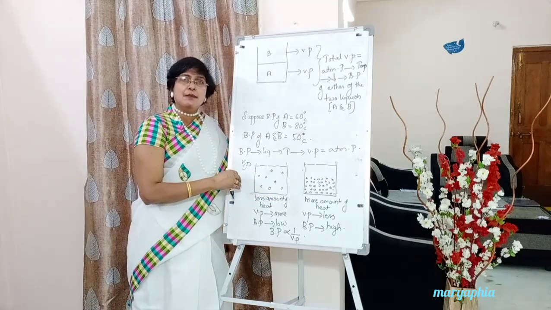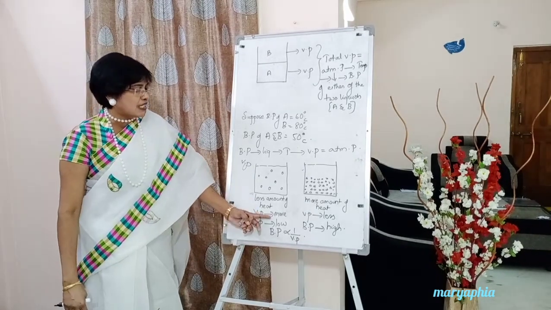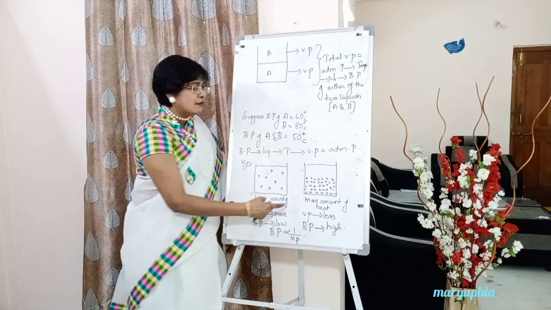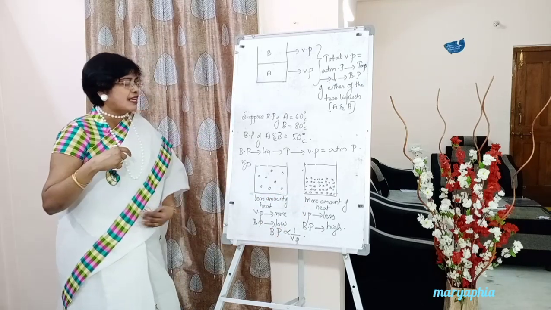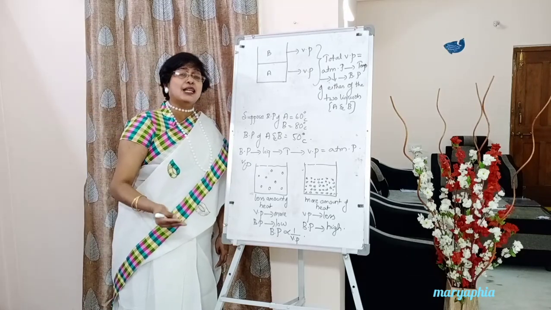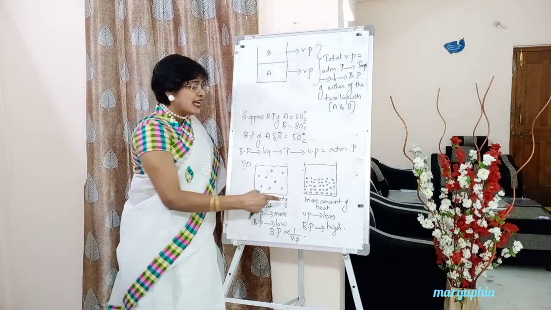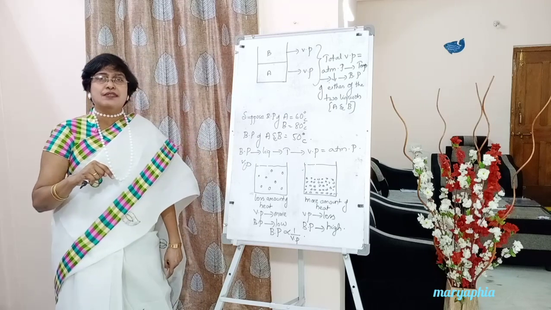Here vapor pressure will be more, so less amount of heat is required. Vapor pressure is more and boiling point will be less. Here more amount of heat is required, but even then vapor pressure is less, and boiling point will be high. More amount of heat is required, that means the temperature is high at which the vapor pressure becomes equal to outside atmospheric pressure.